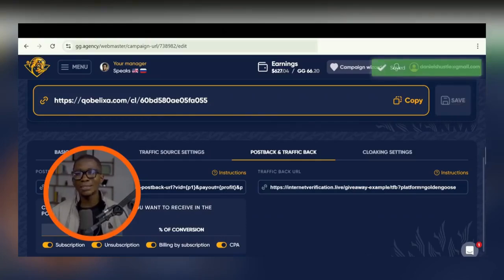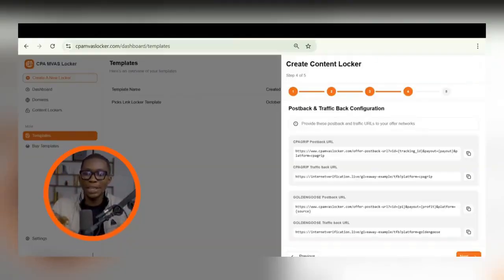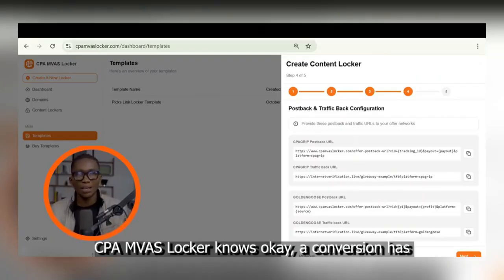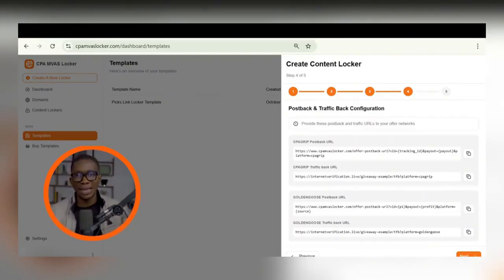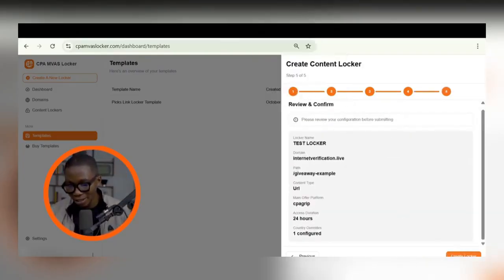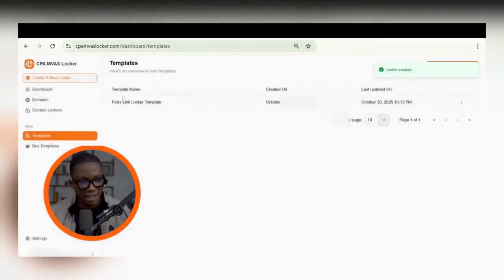Why we need to do all these things is because these things are going to help CPA Canvas Locker and CPA Group and OG Ads and all these networks communicate, so that when you make a conversion, CPA Canvas Locker knows, okay, a conversion has been made. I now have to give this person access, like the person that you've sent to your CPA funnel, and I have to give him or her access to whatever he or she was trying to unlock, either a file or a link. So literally, that's what has to be done. So when you've done that, you click on next, and you can now go ahead and click on create locker. You can see that it says locker created.